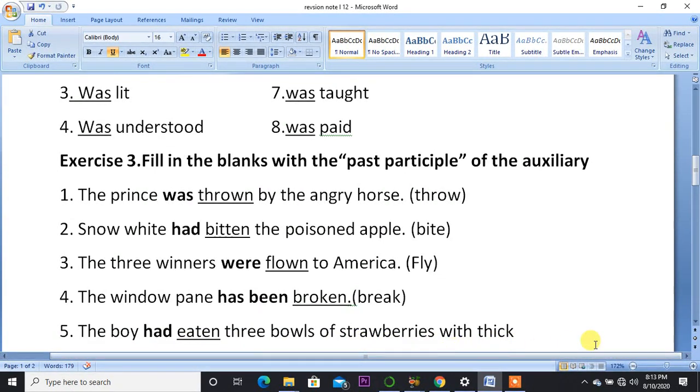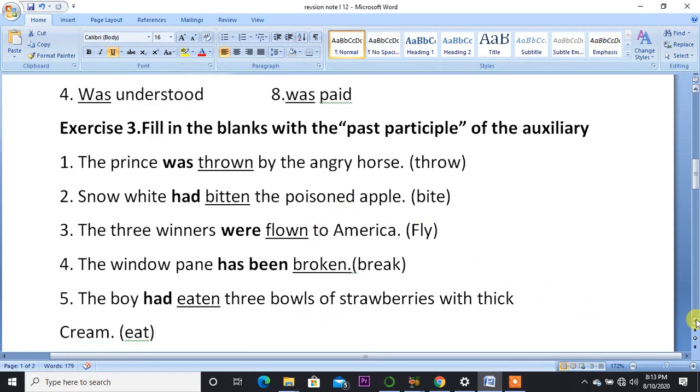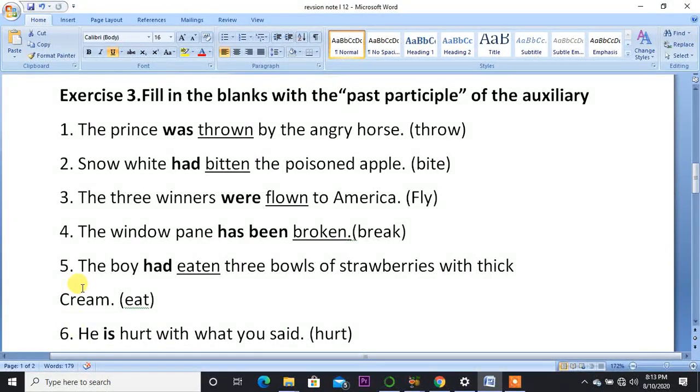Now here you can see that had is an auxiliary verb, that is a helping verb, and eaten is a past participle. For eat we put past participle eaten.